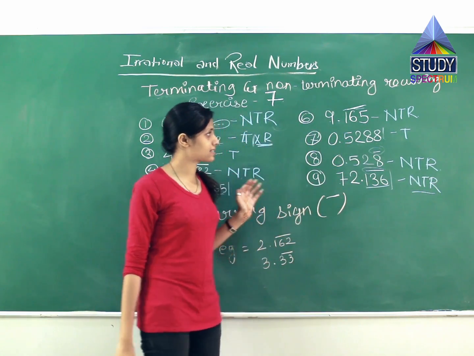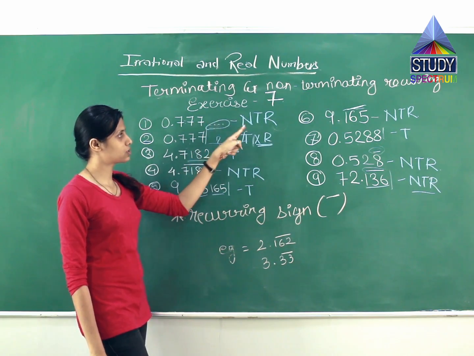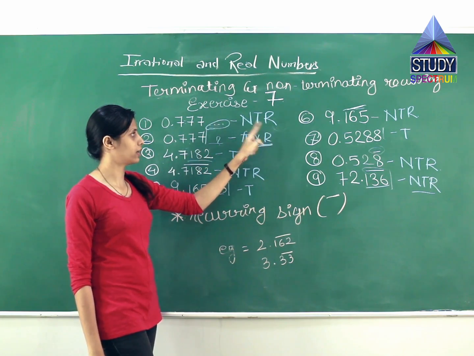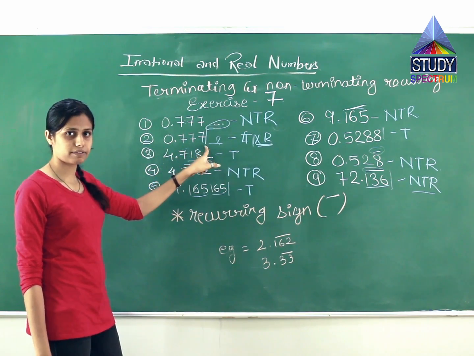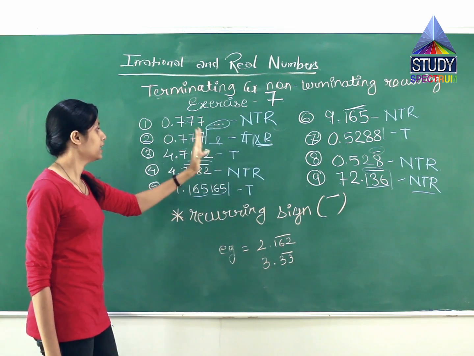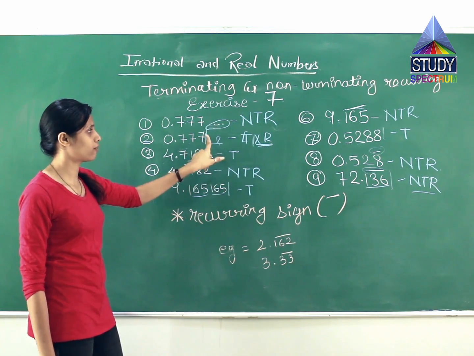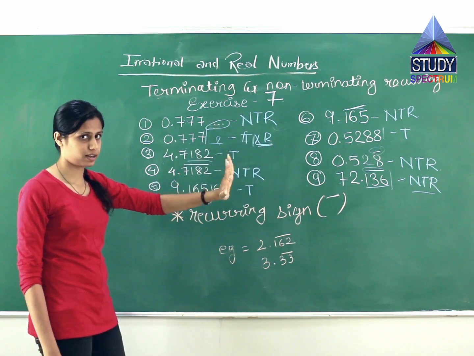So, clear with this exercise? The first example, this bar is there. That's why it is non-terminating and recurring, because it continues. The second example, there is no symbol given to show that this is recurring or going on till infinity. It stops at 7. What is this? This is terminating and not recurring.